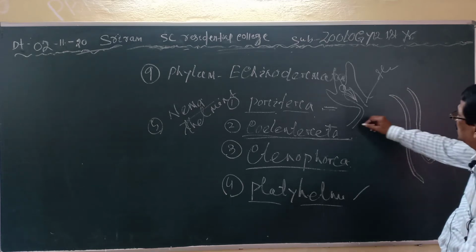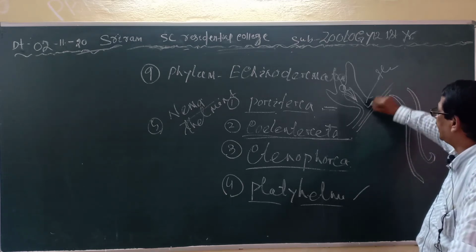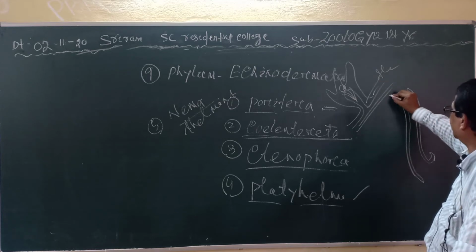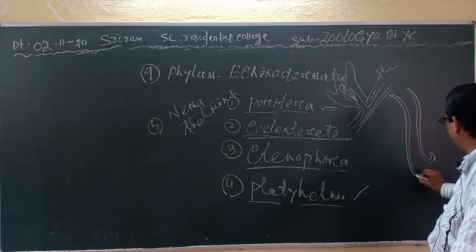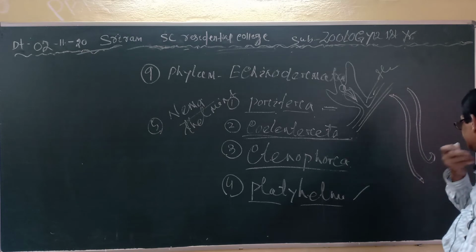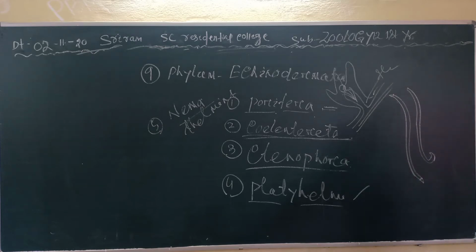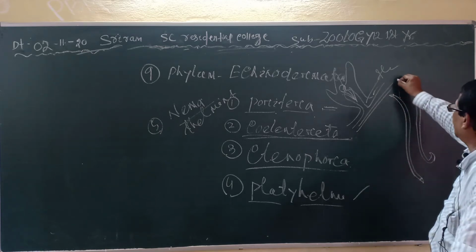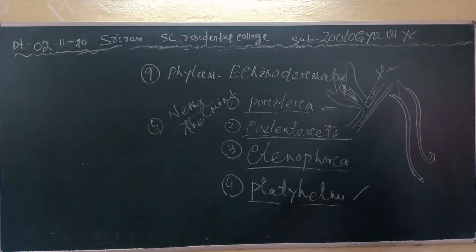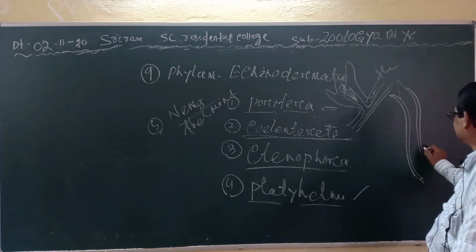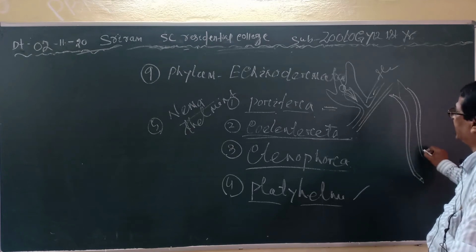Here the flame cell is also the excretory organ, and the alimentary canal is complete, with the mouth and the anus. Clear? Most of them are parasites and a few are freshwater, free living. Here the sexes are clearly differentiated.